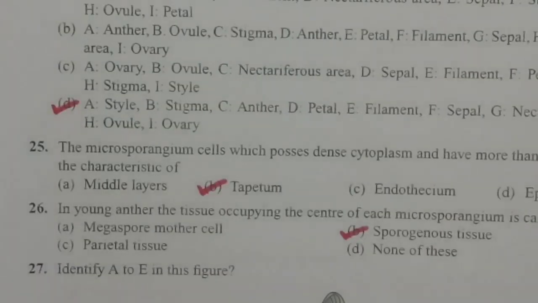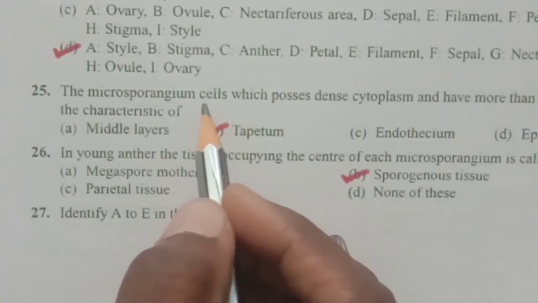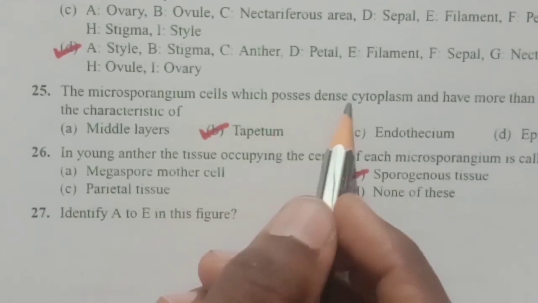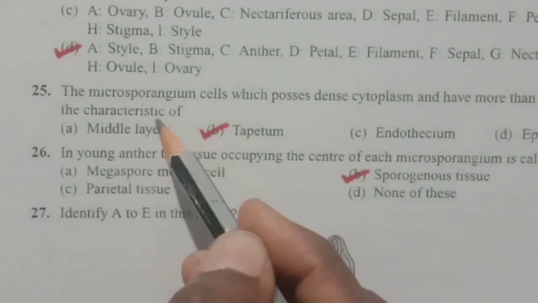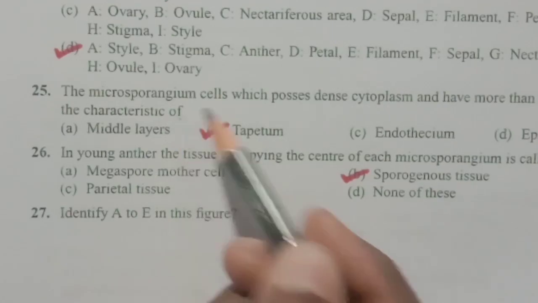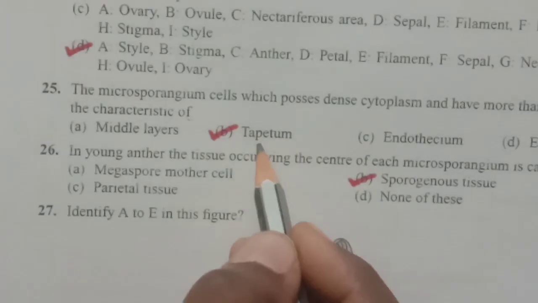And next question. The microsporangium cells which possess dense cytoplasm and have more than one nucleus are the characteristic of which layer? When we look at the wall layers of the anther, it is the tapetum.